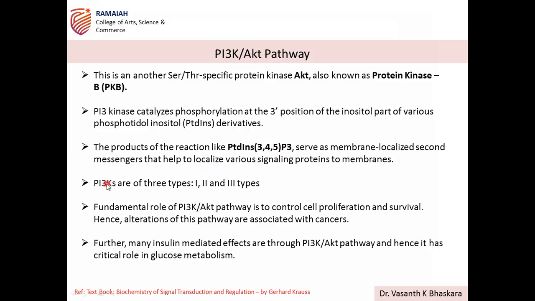PI3K is of three types: 1, 2, and 3. The fundamental role of the PI3K-AKT pathway, as we discussed, is controlling cell growth and proliferation. Proliferation means becoming a multiple number of cells.